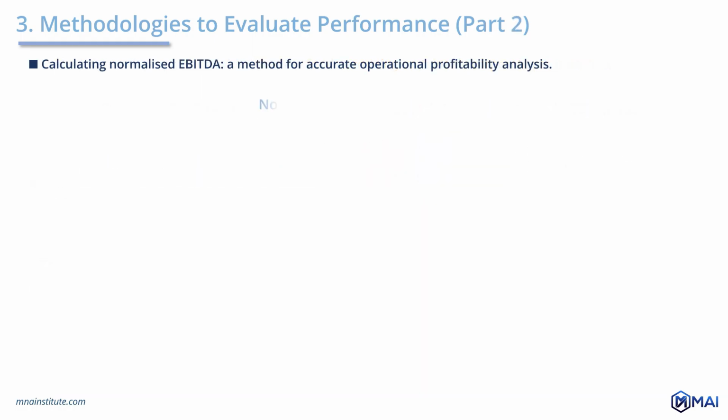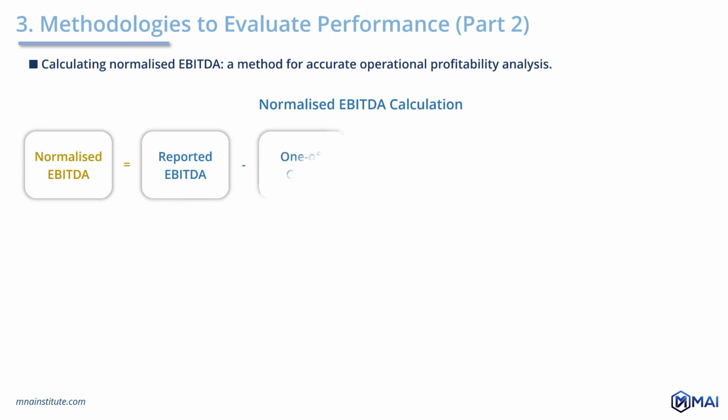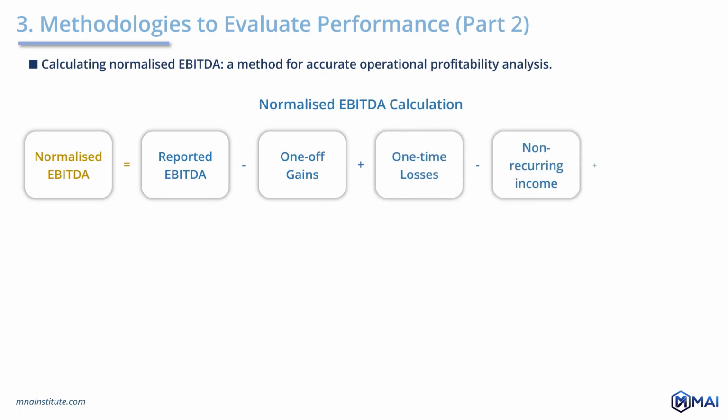The equation to calculate normalized EBITDA can be as follows. Normalized EBITDA equals reported EBITDA minus one-off gains plus one-time losses minus non-recurring income plus recurring expenses previously capitalized.